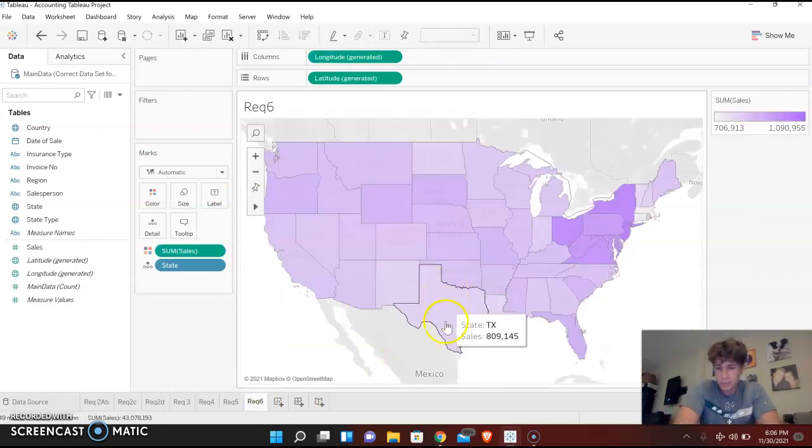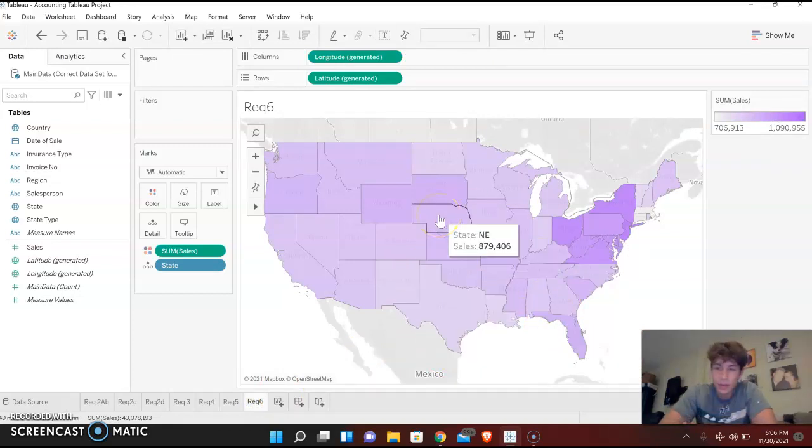And then here is really nice and simple. I changed the color to a purple because I thought that was cool, and it's the sum of sales, but when you highlight over it, it shows you Florida, 910,000, Texas, 809,000, Utah, 851,000. It makes it easy to see where the sales are, and when they get brighter, so like over here, it's lighter, so it's not as many sales, but brighter, more sales. New York has high sales.